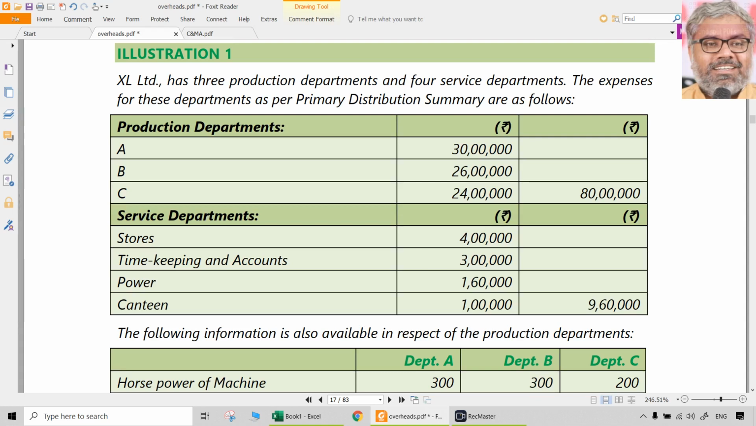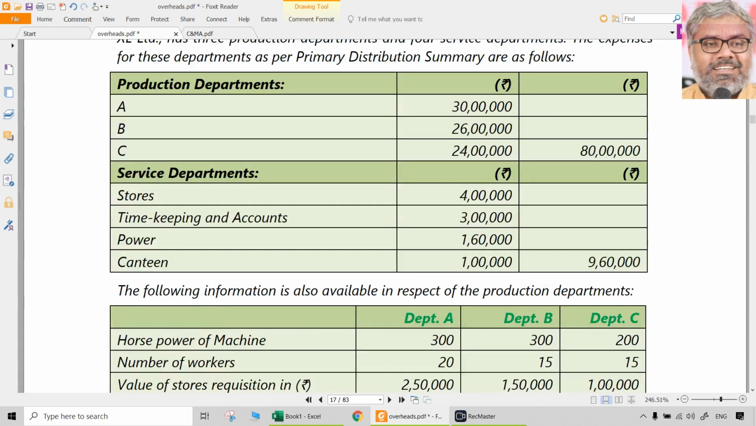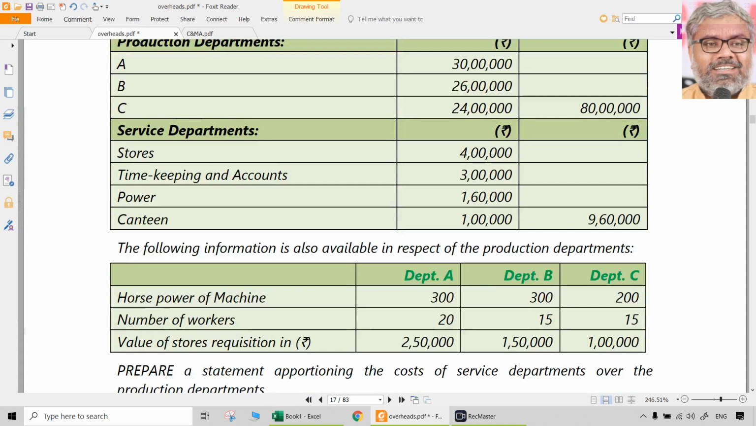Excel Limited has 3 production departments and 4 service departments. Expenses for these departments as per primary distribution summary are given as follows. Okay. A, B, C production departments are there. Stores, timekeeping and accounts, power, canteen, 4 service departments are there. The following information is also available in respect of the production departments A, B and C. Horsepower of the machines was 300, 300, 200. So that is one thing. Number of workers is given. Value of the stores requisition in rupees is also given.